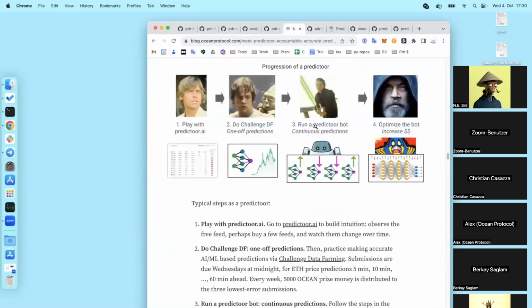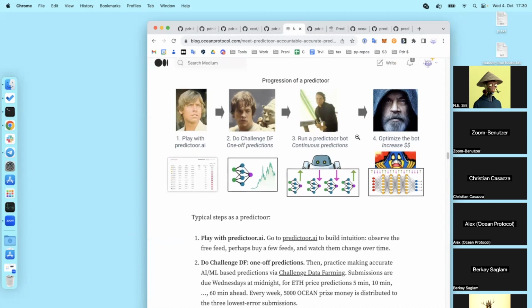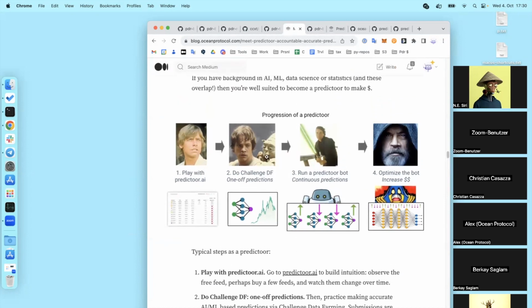Going back, once you've got a basic predictor bot going, with a basic model, then you can optimize, get better and better. The more accurate you are over time, the more money you make. Simple as that. So that's how you get going becoming a predictor: starting with Predictoor.ai, doing challenge data farming to get better at the model side of things, then running a predictor bot, going through the README there, and then optimizing.